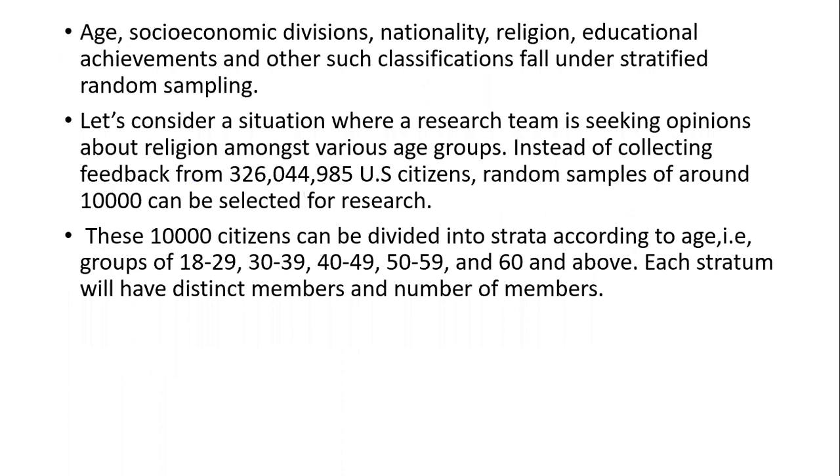Now, when do we go for this type of sampling? Age, socioeconomic divisions, nationality, religion, educational achievements, and other such classifications fall under stratified random sampling. So these are where we go for it, especially age, socioeconomic division, nationality, religion, educational achievement, and others.